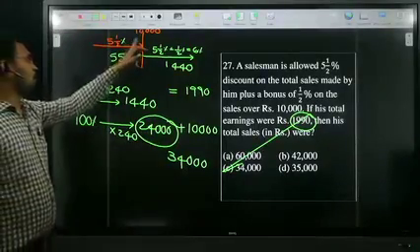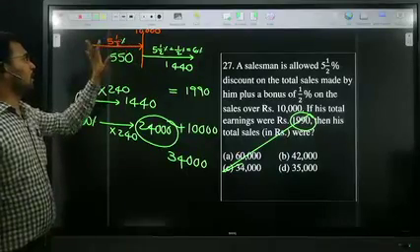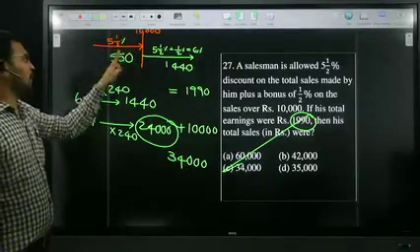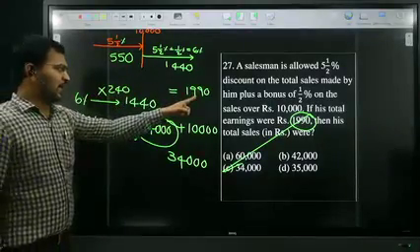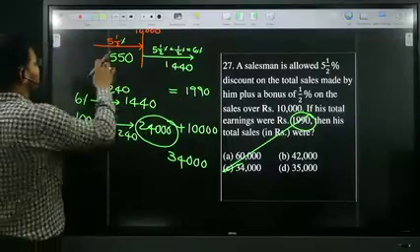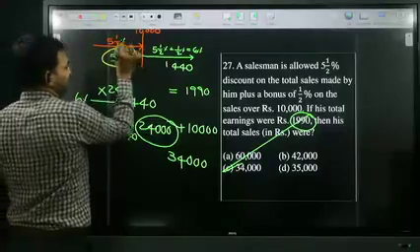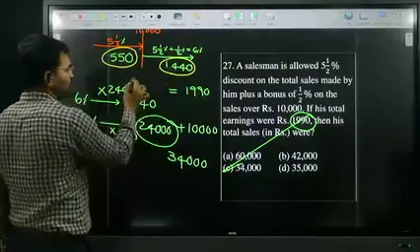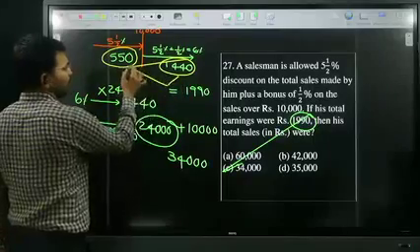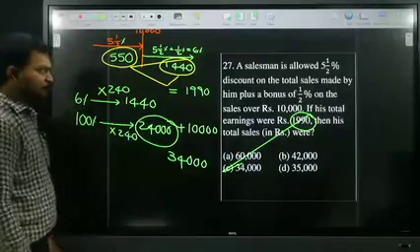Up to 10,000, your discount is only 5.5%. 5.5% of 10,000 is 550. Total profit is 1990. So here 550, and the remaining is automatically 1440, because 550 plus 1440 is 1990.